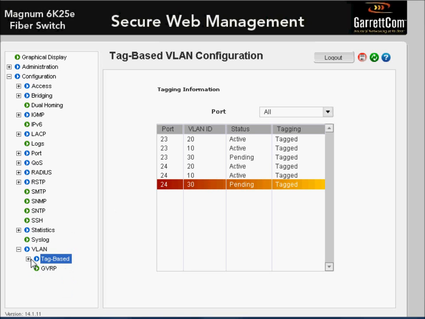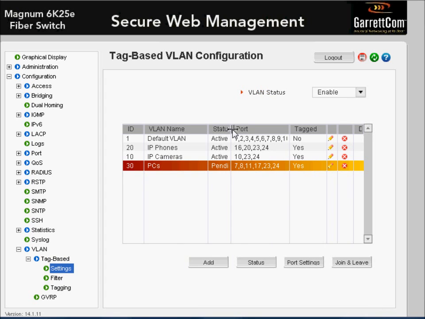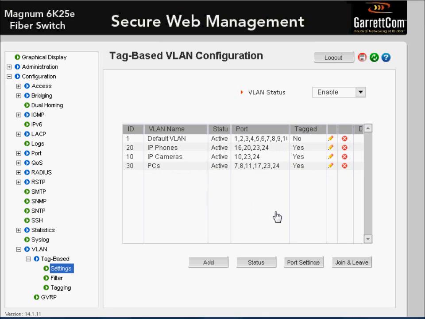What we need to do now is, if I go back to the settings, we can see it's pending rather than active. So how do we sort that out? We just go to status and we go to VLAN ID, VLAN 30, and select start and OK. Now we can see it's active.